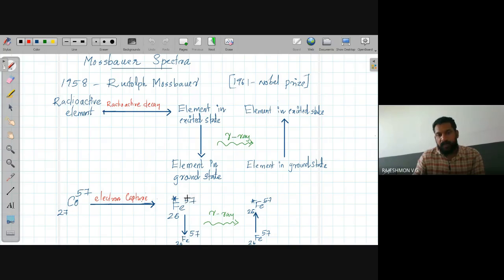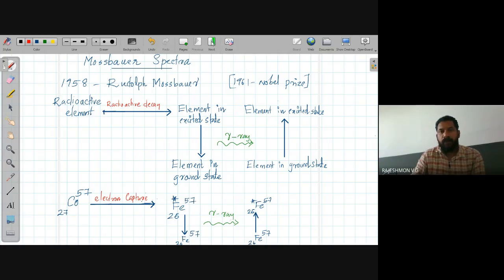So the mass number remains the same, but due to the decrease in proton number, the atomic number reduces by 1. The formed iron nuclei will be in the excited state, so it will emit a gamma ray to come to the ground state. This gamma ray can be absorbed by a neighboring iron nuclei which is in the ground state, and get excited.